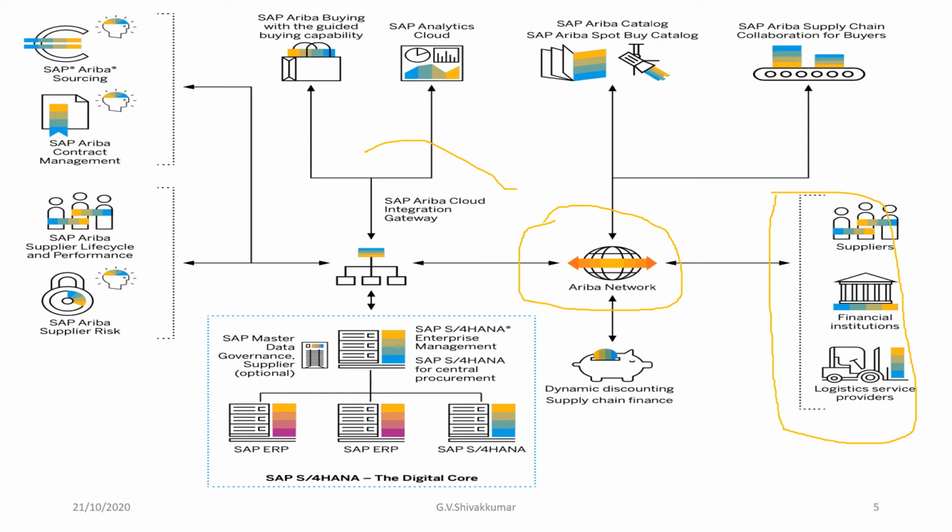We have dynamic discounting and supply chain finance available, and here we can see the SAP S/4HANA digital core, where SAP ERP and SAP S/4HANA are well connected to the SAP Ariba Network. We also have SAP Master Data Governance, that is MDG, which is optional, but nowadays in SAP S/4HANA projects we usually have MDG in place for master data governance of material master, vendor master, that is BP related, or customer master.